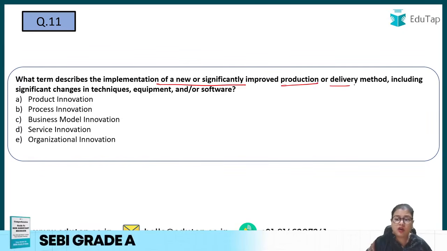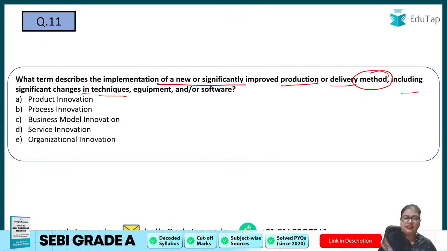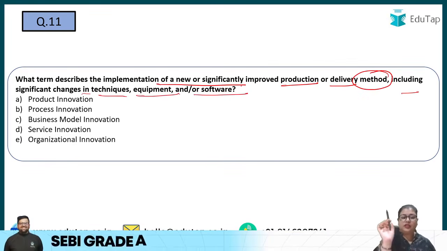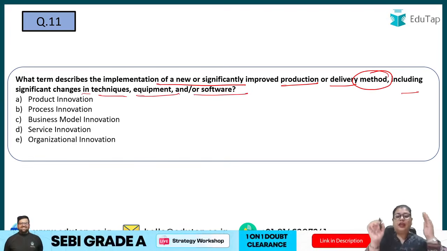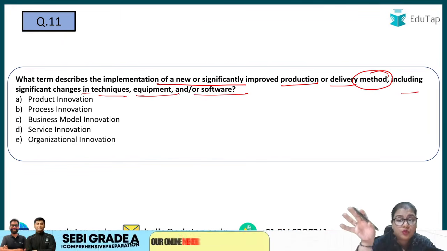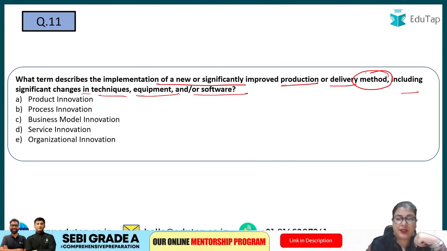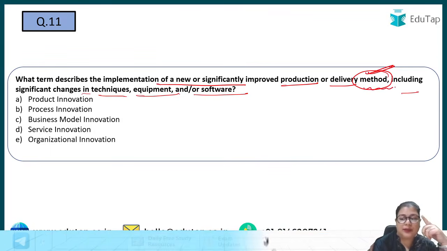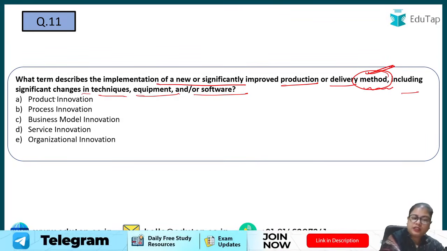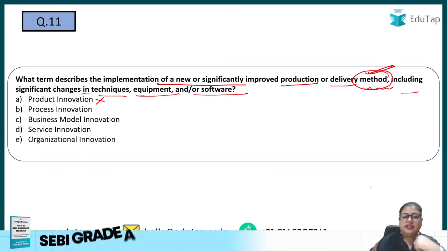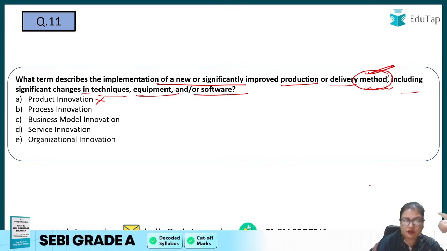improved production or delivery method, including significant changes in techniques, equipment, or software? So here I am trying to talk about that, okay, हमने improve करना है. There is an implementation of improved production or delivery method. So when I'm talking about a method, am I talking about the product? So product innovation can be the correct answer? No. Product के बारे में तो हम बात नहीं कर रहे. We are talking about the method, the production method or the delivery method, which also involves the changes in any technique, equipment or any software, right?